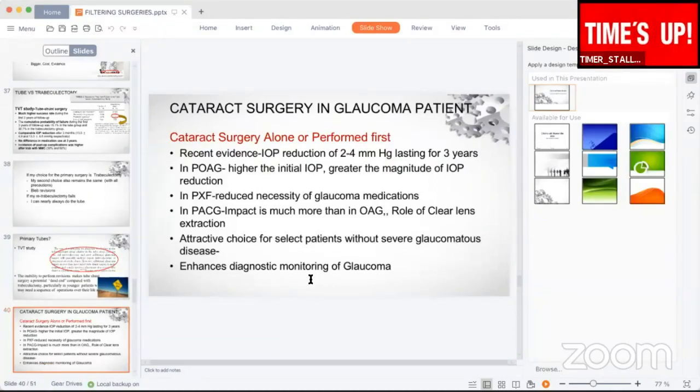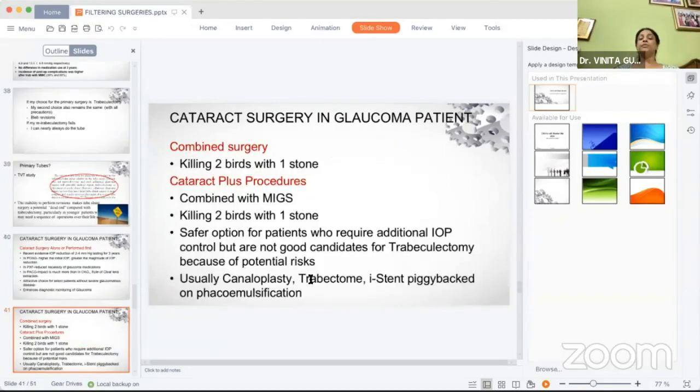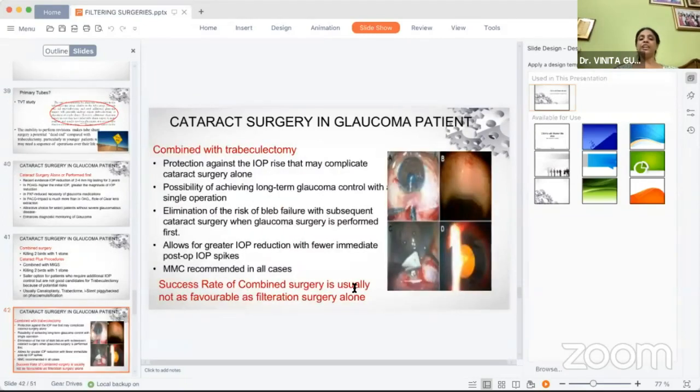In combination with cataract, these are just two to three slides more on cataract. Whether we need to do cataract surgery alone, it has been seen in studies that cataract surgery alone in early cases may reduce the IOP by 2 to 4 millimeters of mercury. However, it is being used more commonly as a cataract plus procedure, where we are combining canaloplasty, trabectome, and iStents, piggybacked on phacoemulsification. Although the success of the combined surgery is usually not as favorable as filtration surgery alone, it can also be combined with trabeculectomies in cases where the IOP target is not in the low teens or in the single digits.